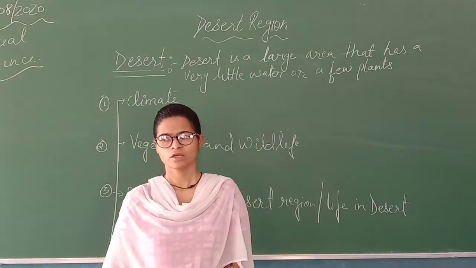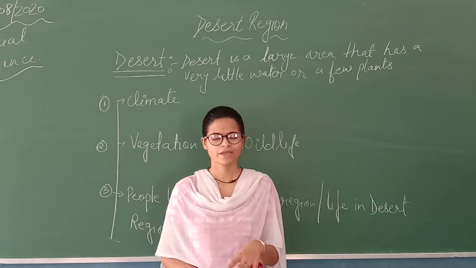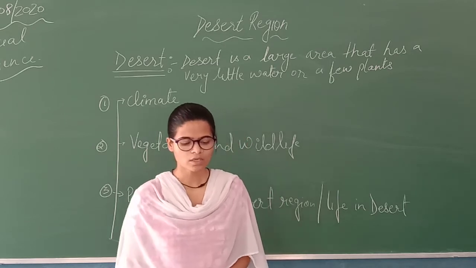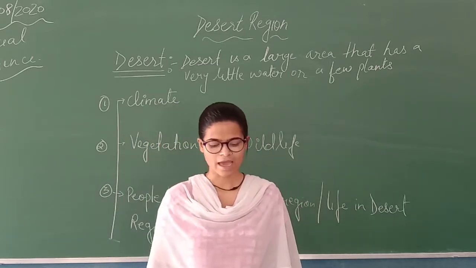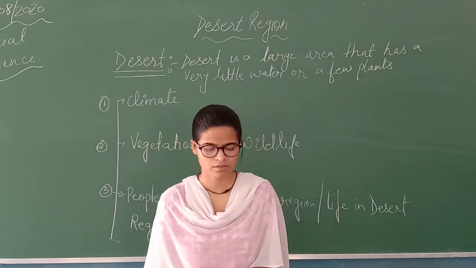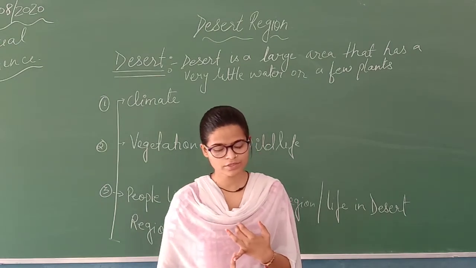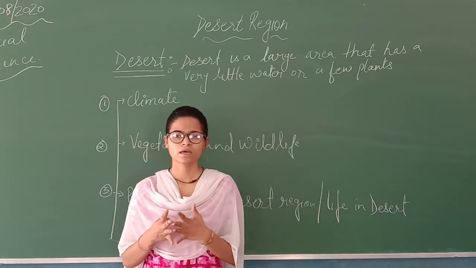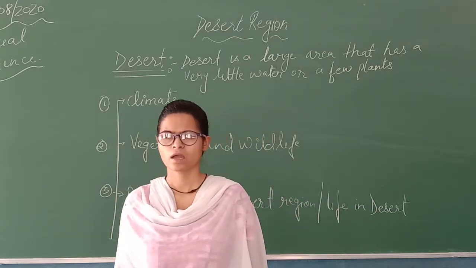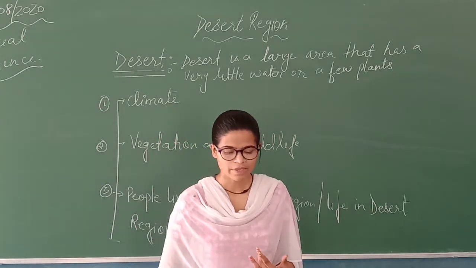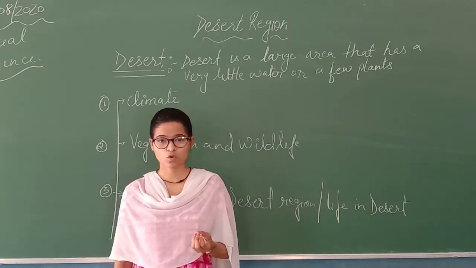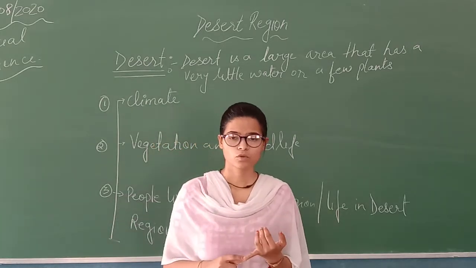Now we have two types of desert. We have another desert also, that is cold desert. Now what are cold deserts? Cold deserts are a region which have warm summers but extremely cold winters, okay, and less rain or snow. Now these mostly are found in South America or Ladakh, and some of the cold deserts, for example, Gobi Desert.